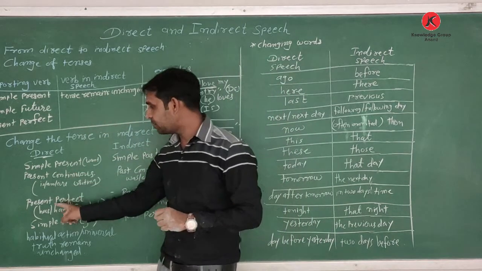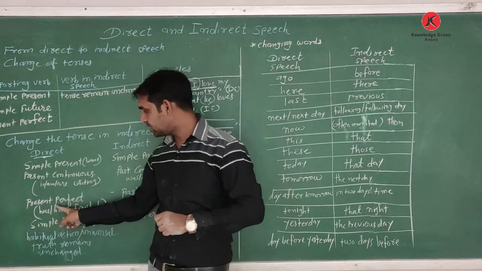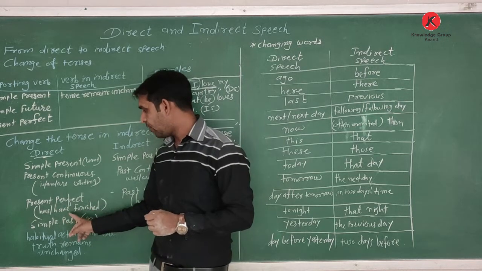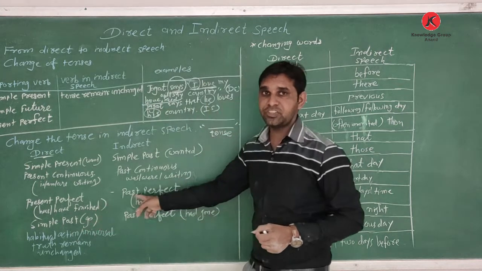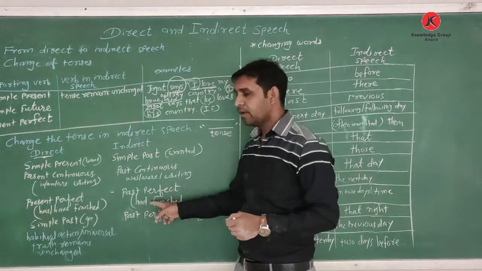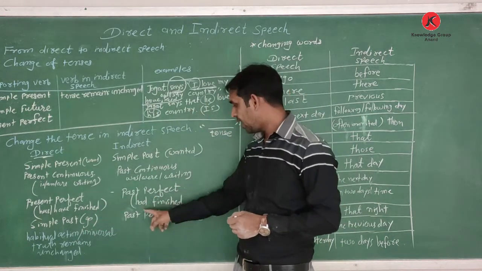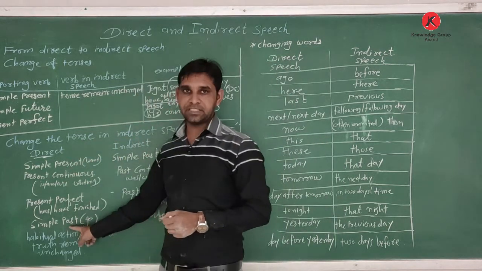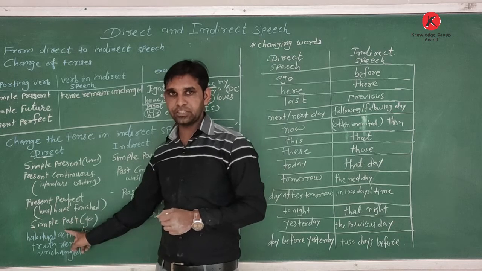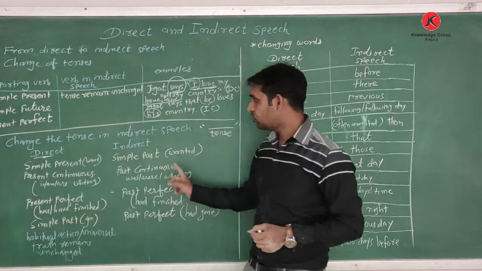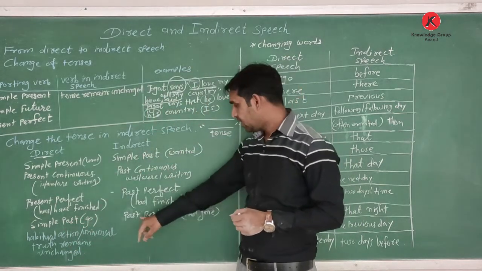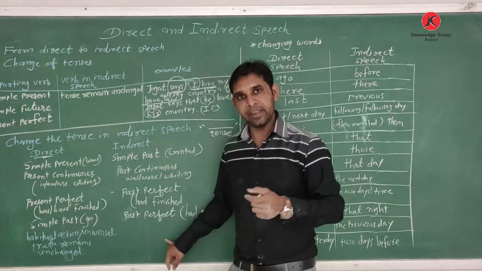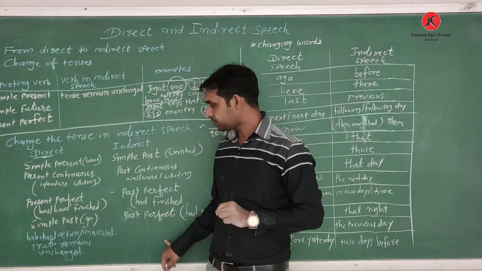If in direct speech a present perfect tense, have or has with third person, okay, has finished, is given, then we change into indirect past perfect, had finished. If the simple past is given in the direct speech, we change into indirect as past perfect, or sometimes this simple past remains the same in indirect speech.